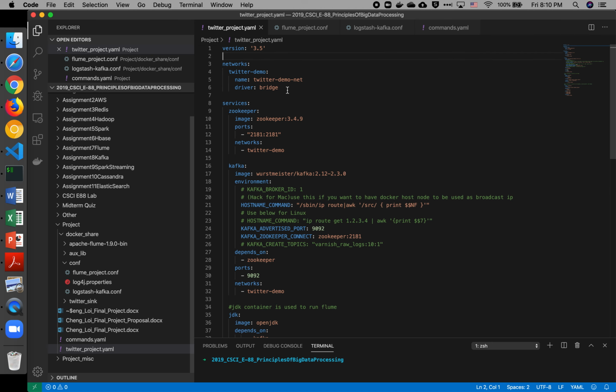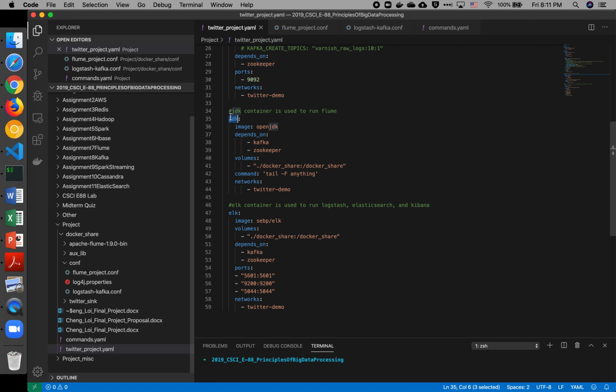Here is our Docker compose file. We have multiple services. We have a Zookeeper container, Kafka, and then we have JDK, which is used to run Flume. And then we have ELK, which has Logstash, Elasticsearch, and Kibana.